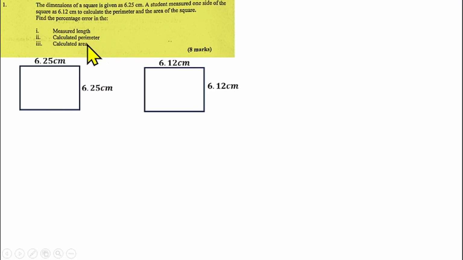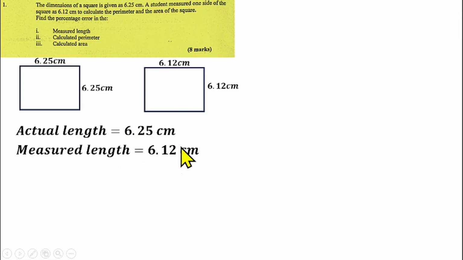Now to start with the first one, we have to calculate the percentage error in the measured length. So we first need to know the error in the length. The actual length was 6.25 centimeter, and the measured length is 6.12 centimeter. Error in length will be 6.25, which is the actual length, minus the measured length, which is 6.12. Then the error will be 0.13.